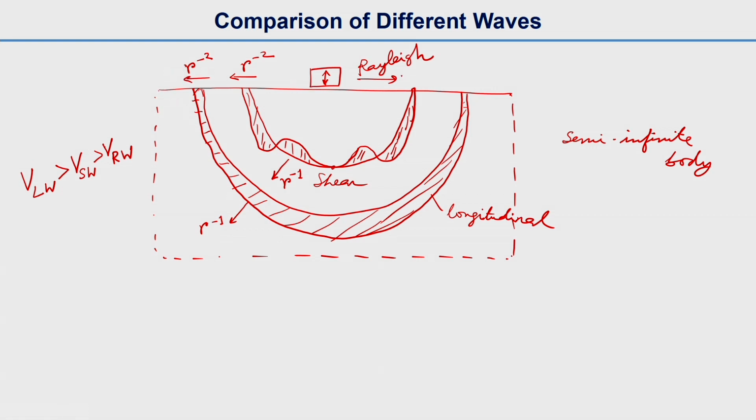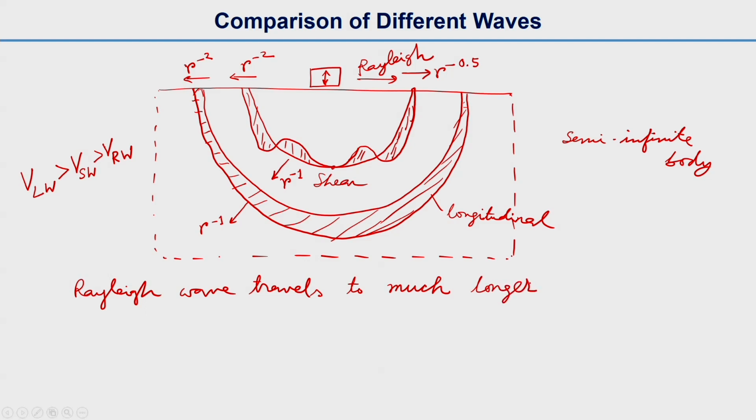For the Rayleigh wave, the decay is very slow, r to the power minus 0.5, which means the Rayleigh wave travels much longer on the surface.